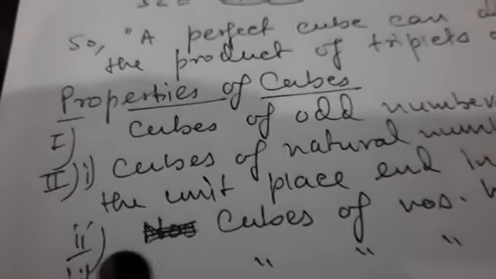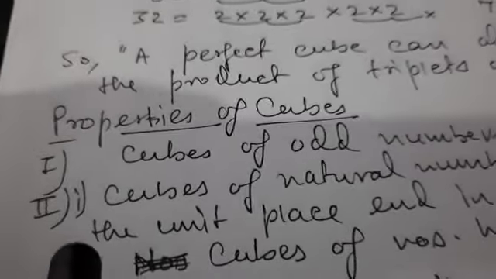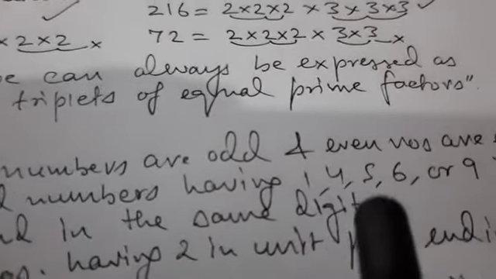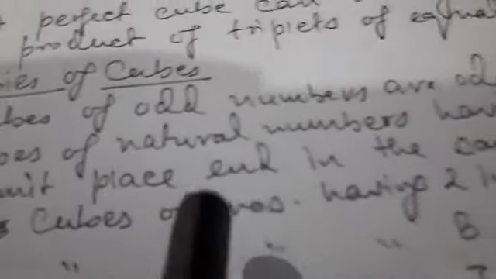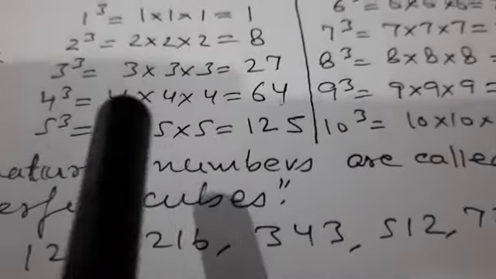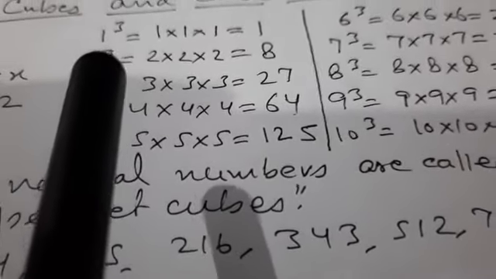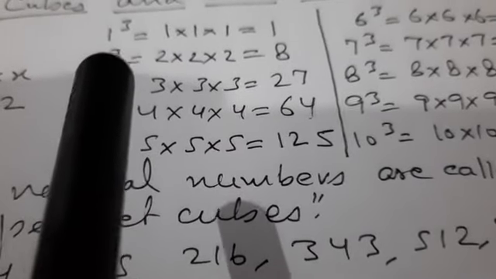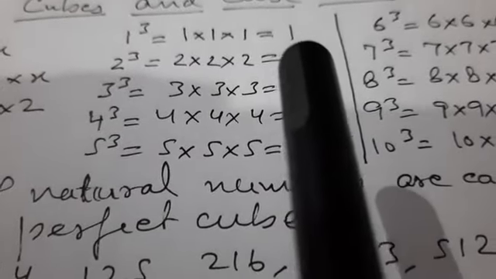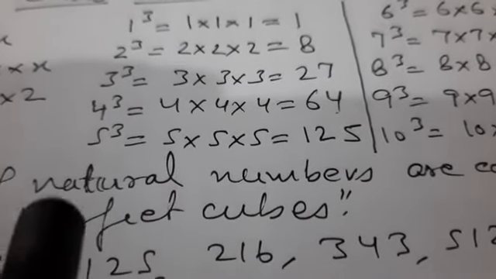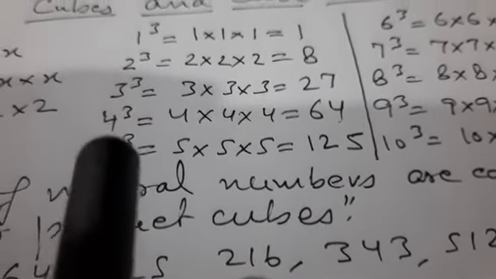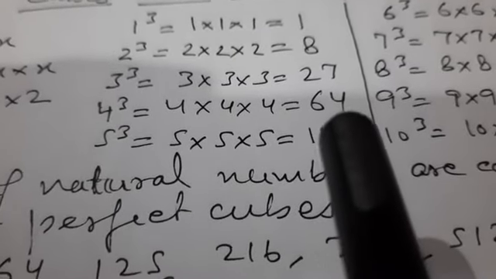Second property. First point says cubes of natural numbers having 1, 4, 5, 6 or 9 in the unit place end in the same digit. For this you can refer to the table above again. Here 1 is in the unit place, so we are getting 1 only. Now if we have 4 in the end, the cube of the number ends in 4.